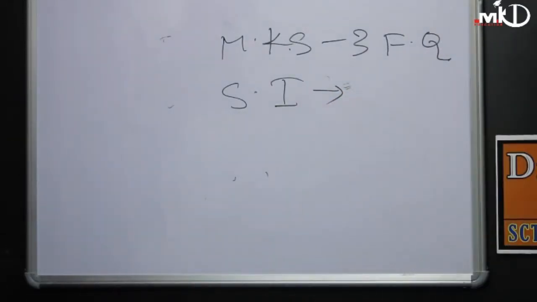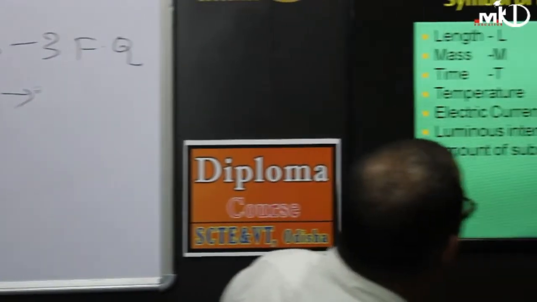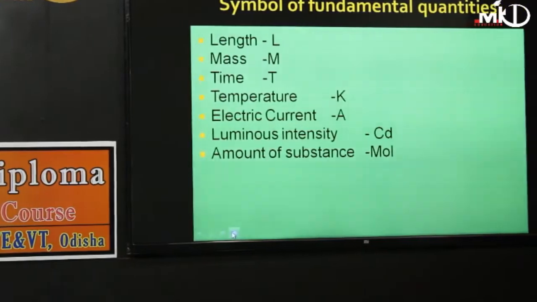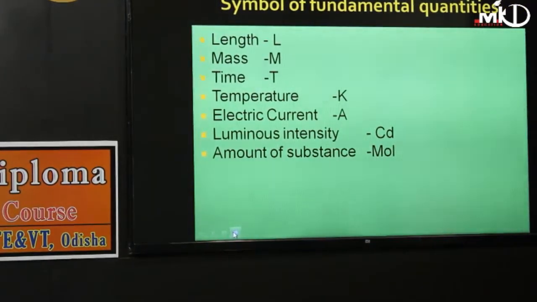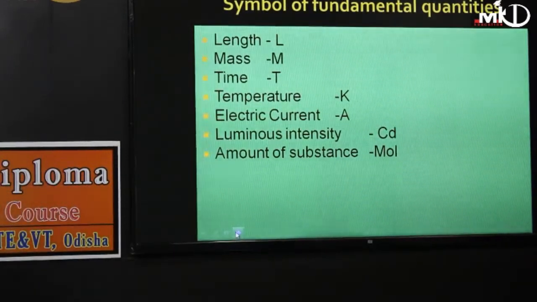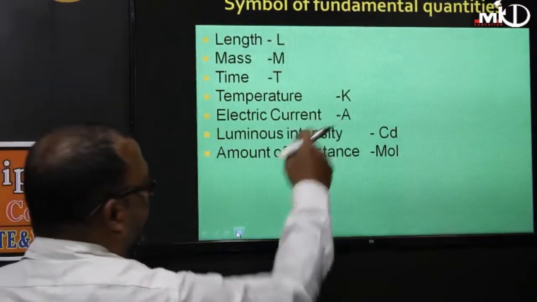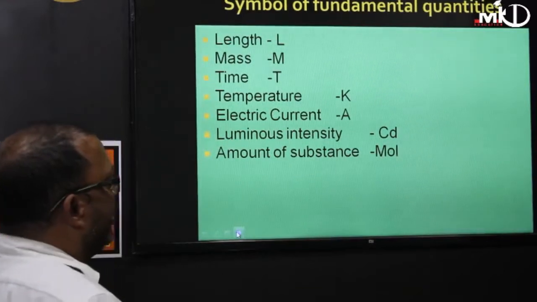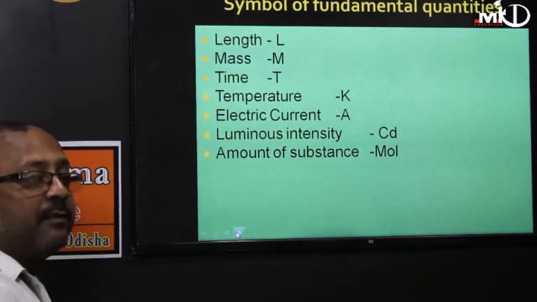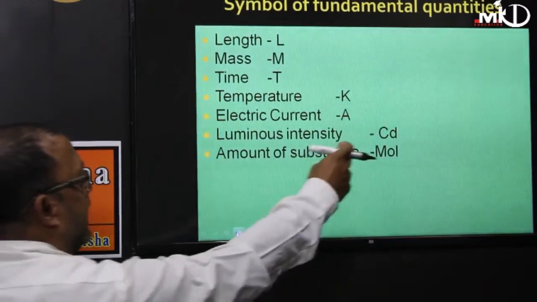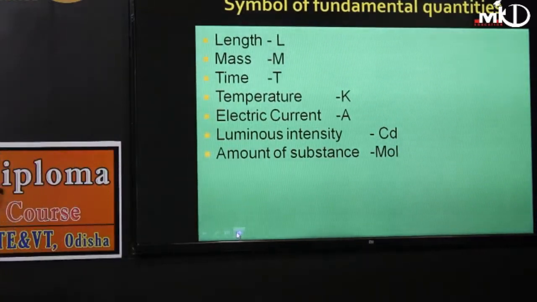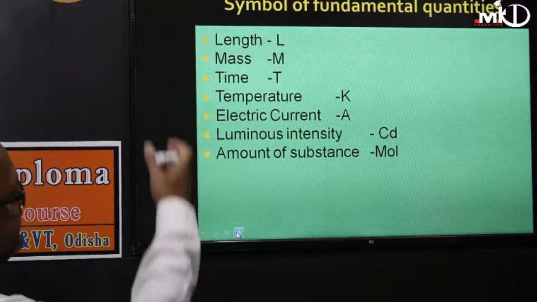As you will see in the slides, that is length, which is L, mass M, and time T. Another fundamental quantity which is added is temperature, which is measured in Kelvin. Another is electric current, whose SI unit is ampere. Another is luminous intensity, which measures the brightness of light, whose unit is candela. Another is amount of substance, whose unit is mole.